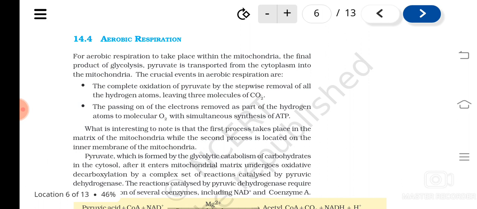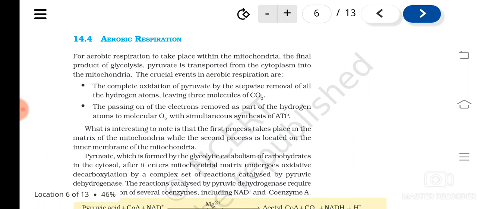When hydrogen atoms are removed, electrons are also removed, isn't it? These electrons, removed as part of hydrogen atoms, will pass to molecular oxygen, with simultaneous synthesis of ATP. Understood?